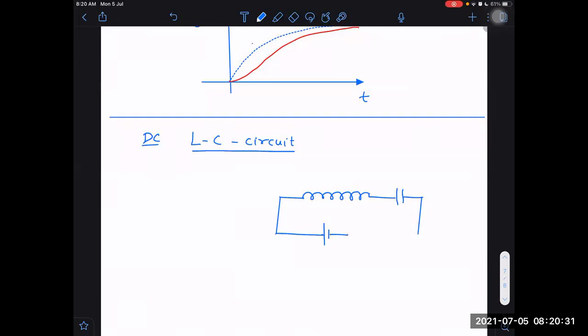Do you know that or not? Yes, sir. The capacitor will store energy as electric field, and the inductor will store it as magnetic. If I have this as L inductor and this as capacitor C, and a battery of EMF E, then now you tell me